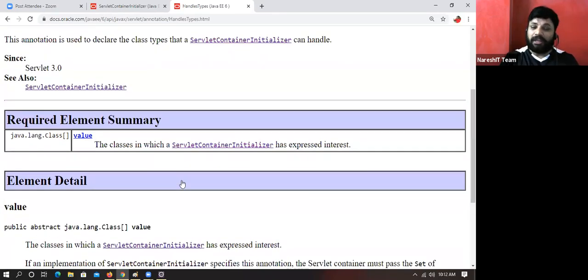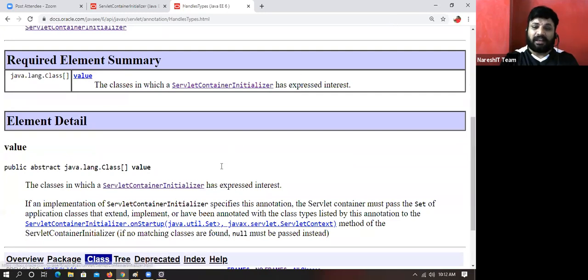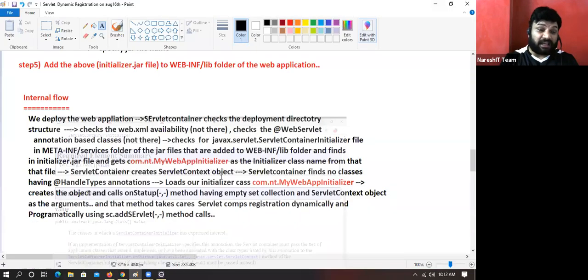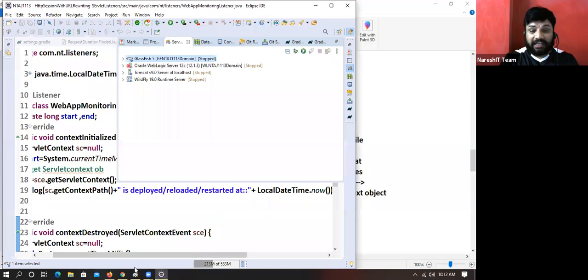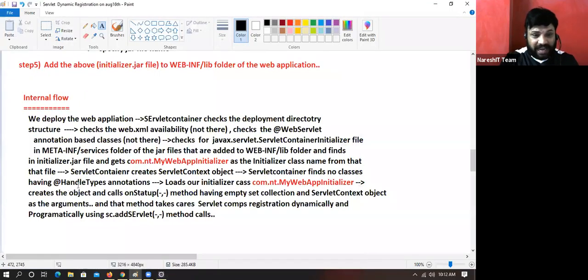So if you want to make some custom MIME type classes and you want to register them with servlet container, you have to develop the classes having @HandlesTypes annotation. So today I'm not interested in any custom MIME type. I don't want to supply extra classes to initializer class to handle. So don't worry about it. Our target is configure registering servlet. Worry about that.